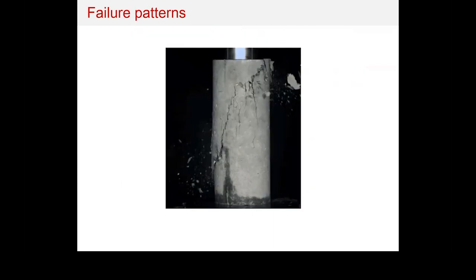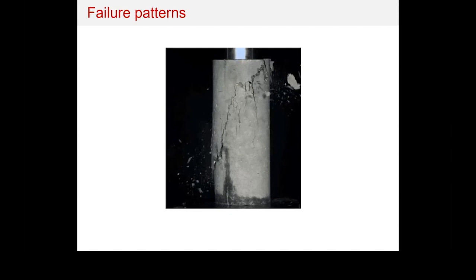I'm going to solve one example, but before I do, I want you to see certain failure patterns. Now, if you look into the uniaxial compressive stress test, and you have a bar or a concrete cylinder, and you apply the compressive load and look into the failure pattern, you can see which cases would be relevant to which failure criteria.